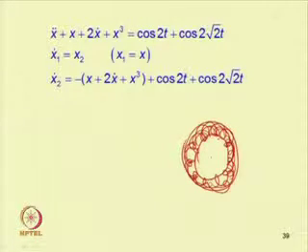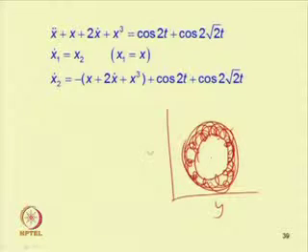In between these two curves we can get this phase portrait. This is if we plot y versus y dot, the phase portrait will look like this.